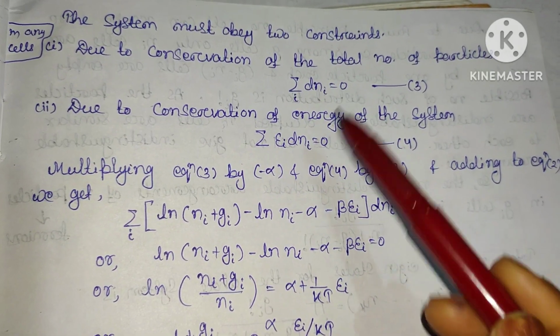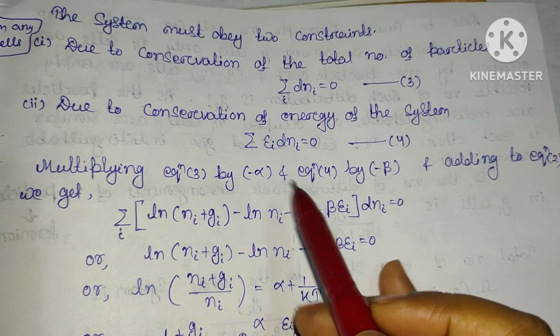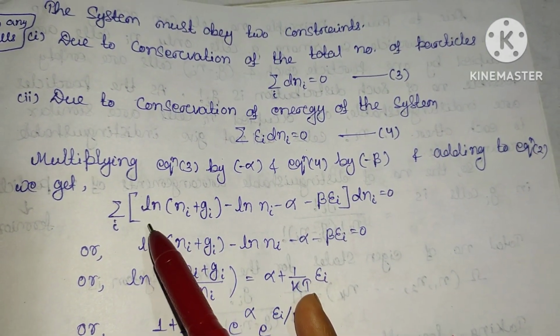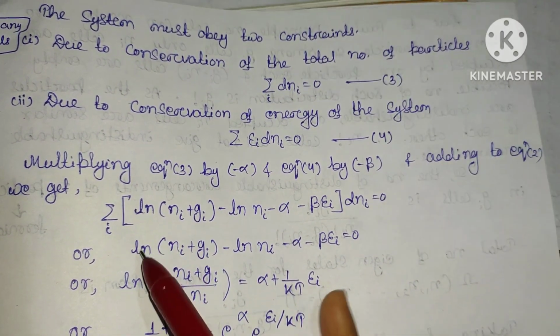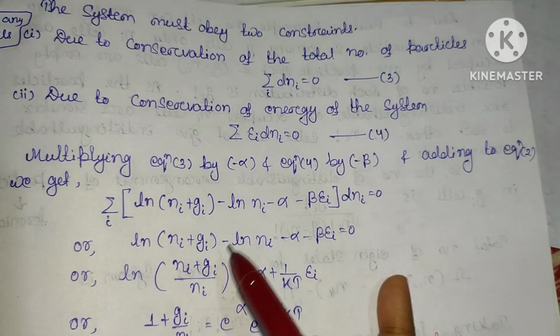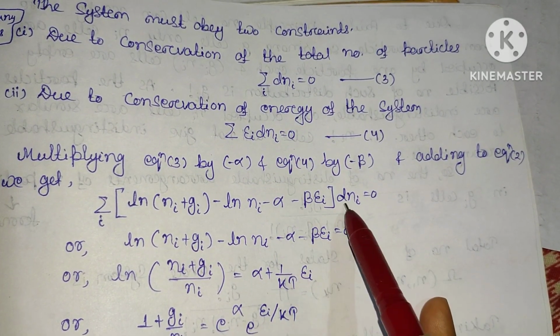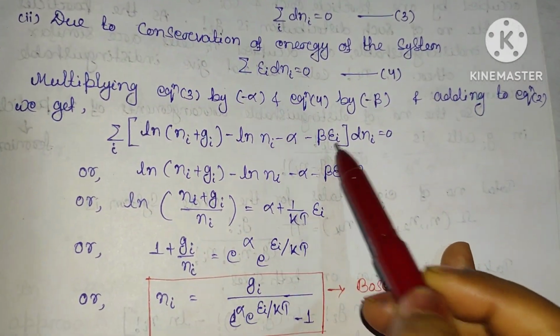terms by minus alpha and minus beta in this equation, and adding the previous equation, we get ln (ni plus gi) minus ln ni, which we calculated previously, then minus alpha into dni and minus beta ei. Clear?